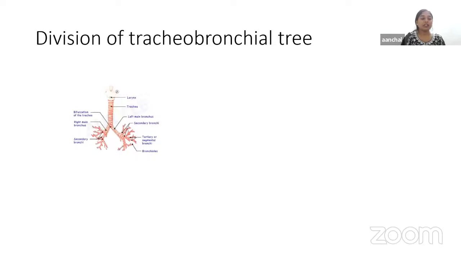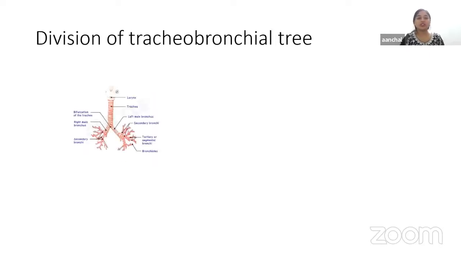So let's start with today's topic. In today's topic, we're going to start with the respiration and we're going to learn about the division of tracheobronchial tree. Okay, so we know that respiration is a process by which oxygen is taken and CO2 is given out, right? And the first breath that takes place, that only occurs after the birth.